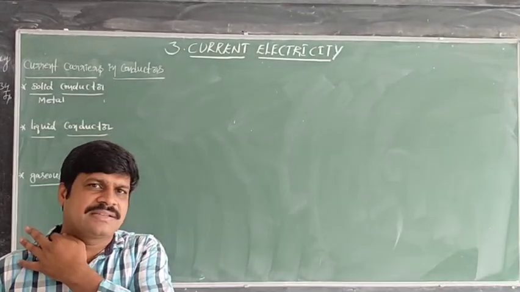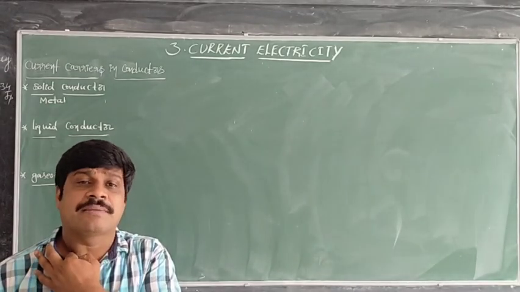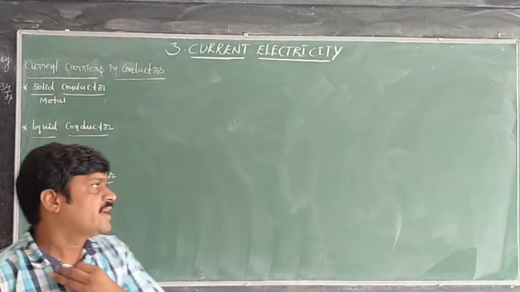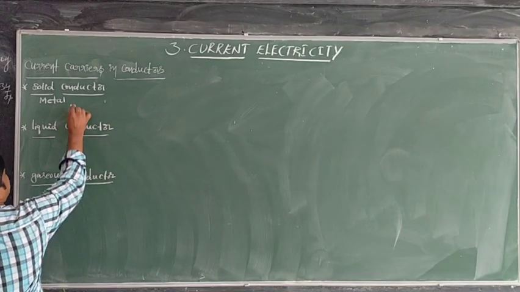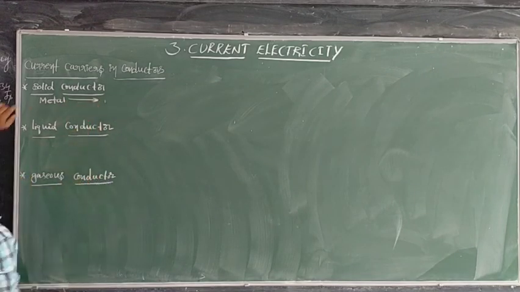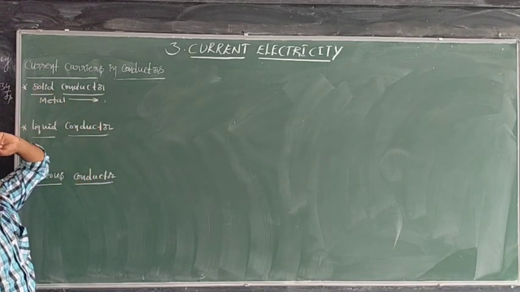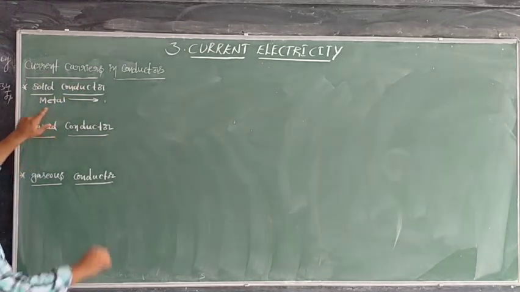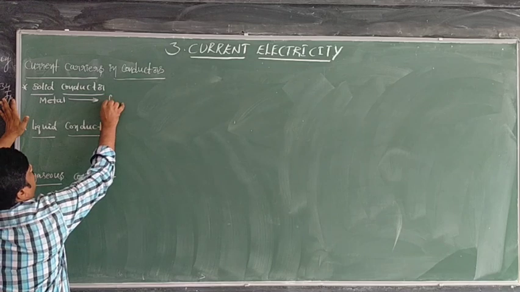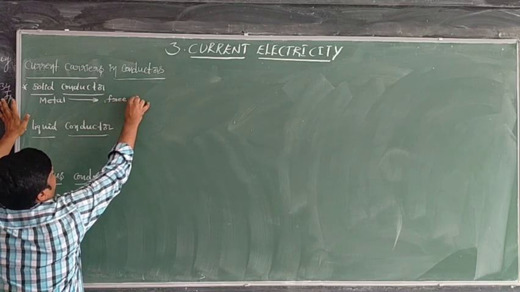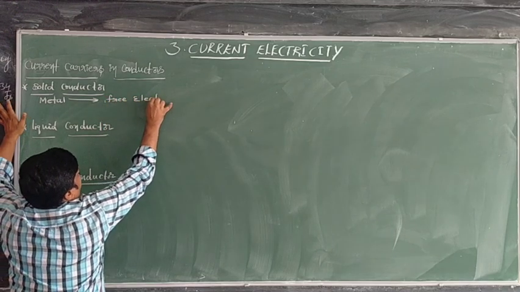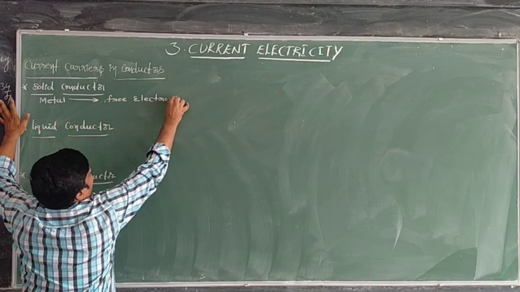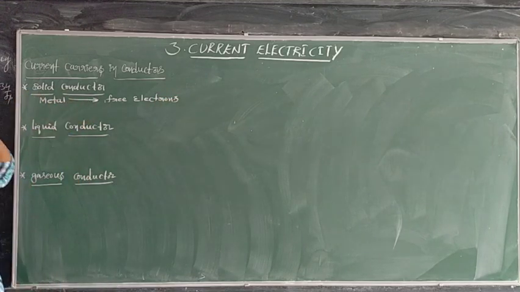All metals are good conductors. In metals, the carriers responsible for current are free electrons. Free electrons are responsible for electric current in metals.